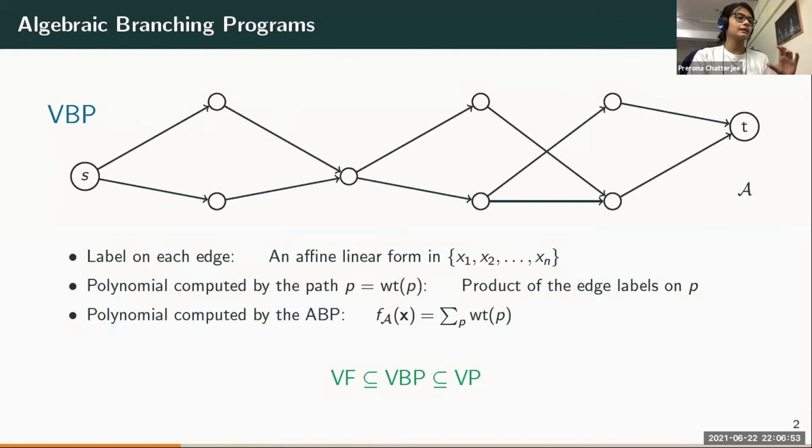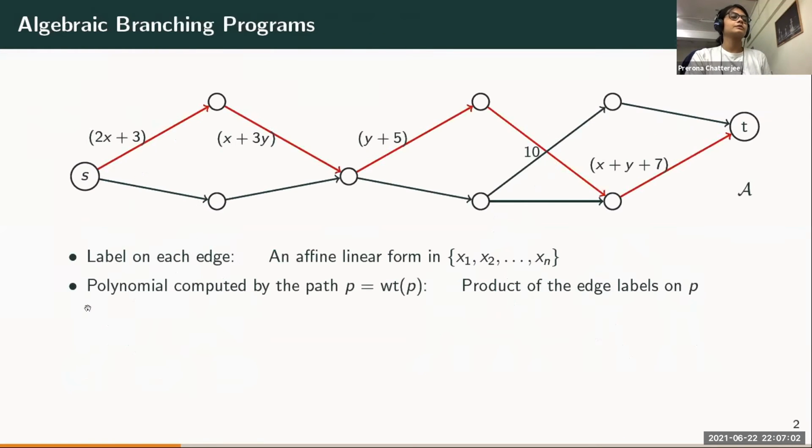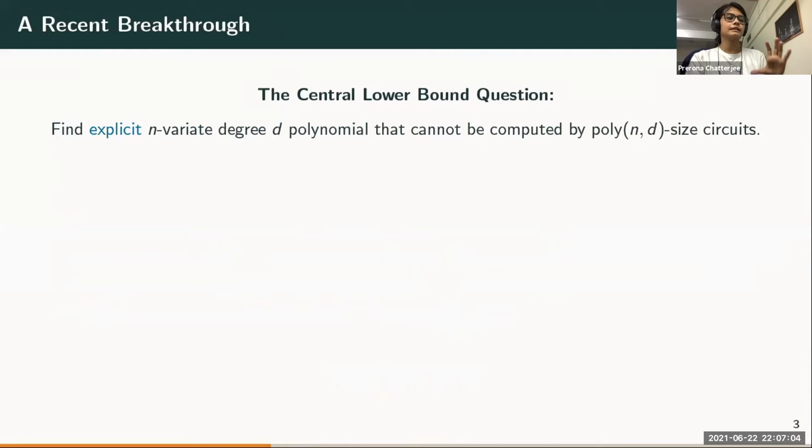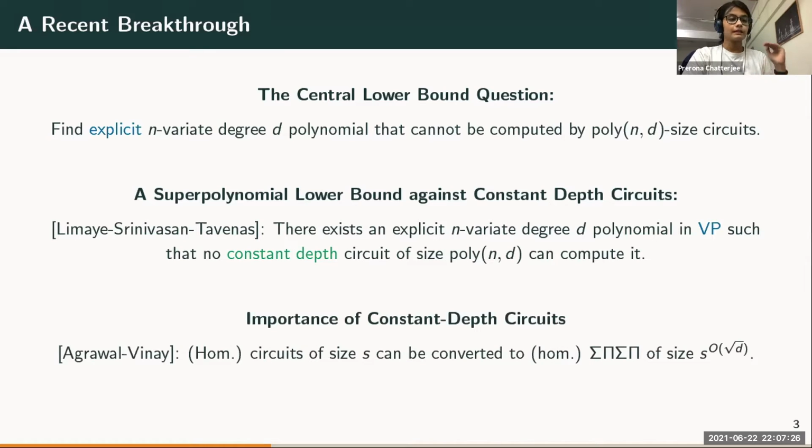So here, for example, the circuit that we had had depth 3. That's essentially the length of the longest path. So they showed that if you're only considering circuits which have constant depth, then there exist explicit polynomials which cannot be computed by small sized constant depth circuits. Now, analogous statements are known in the Boolean world as well. But what makes this an extremely exciting result for the algebraic world is that depth reduction results are known in the algebraic setting, whereas that's not known in the Boolean setting.